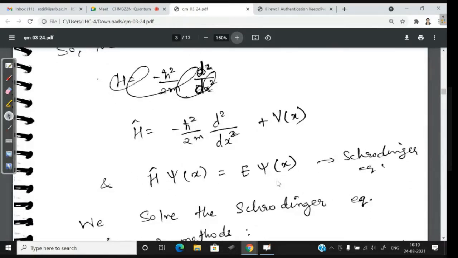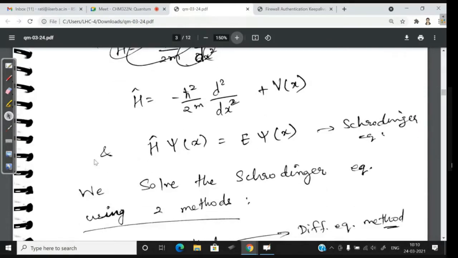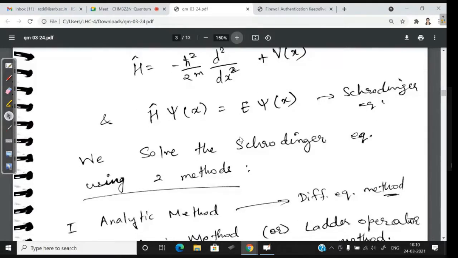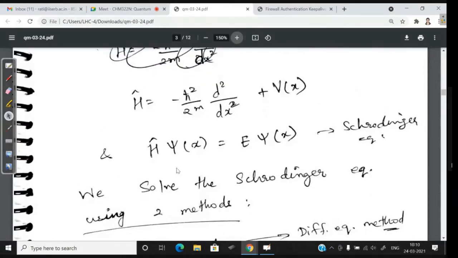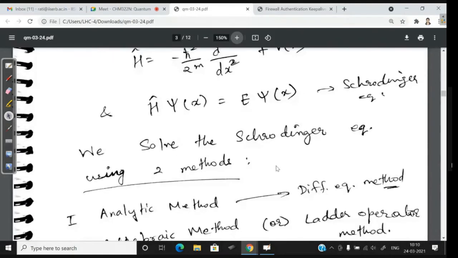Okay, so we will solve this Schrodinger equation by two methods. The first method, which is the analytic method, is just solving this differential equation, right? This is a differential equation now. So just solving this differential equation using the standard differential equation methods, that is one method. And the second method is to solve it using an algebraic method. So we define some new operators in the second method and then we try to solve it.